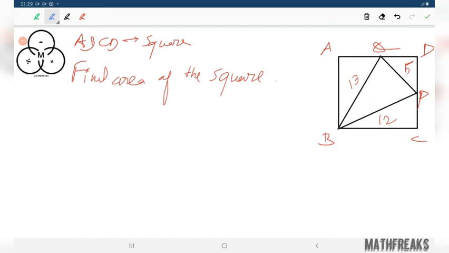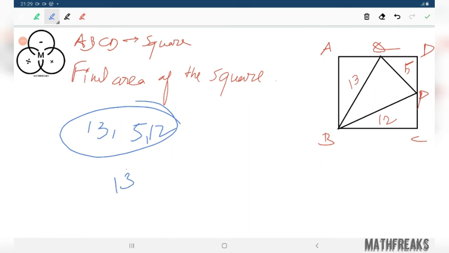This is a very common Pythagorean triplet: 13, 5, 12, because 13 square equals 5 square plus 12 square.